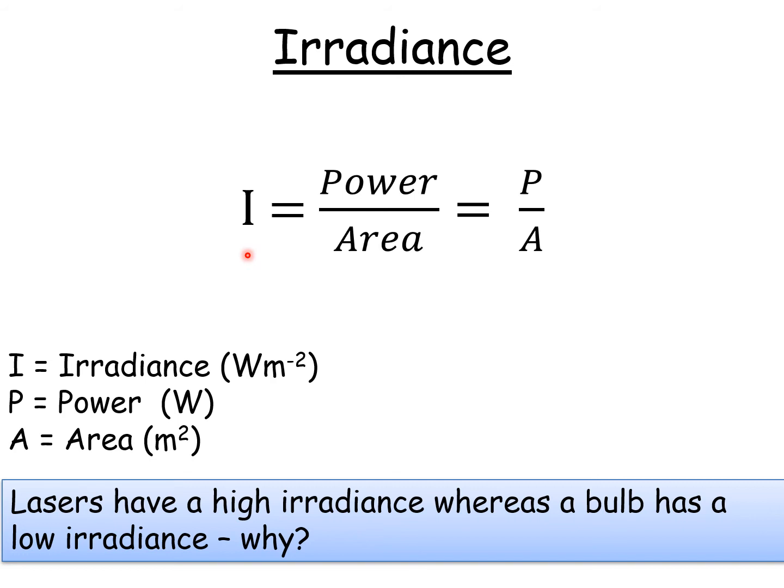That's also the same reason why a laser is more dangerous. Because the power is more concentrated, you're going to get more power, more energy per second than if it was spread out. And so this is why lasers are really dangerous and you should never point them at your eyes. Whereas with a bulb, you can look at it without really damaging your eyes in the same way as a laser would.